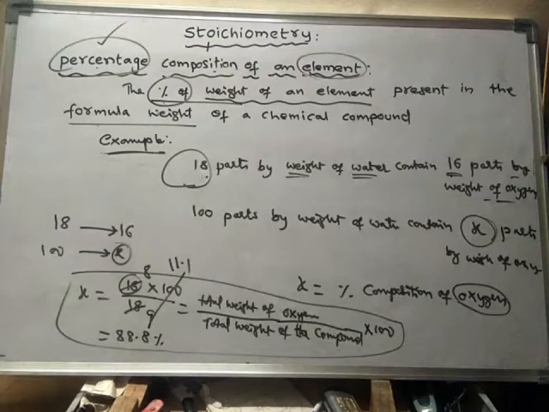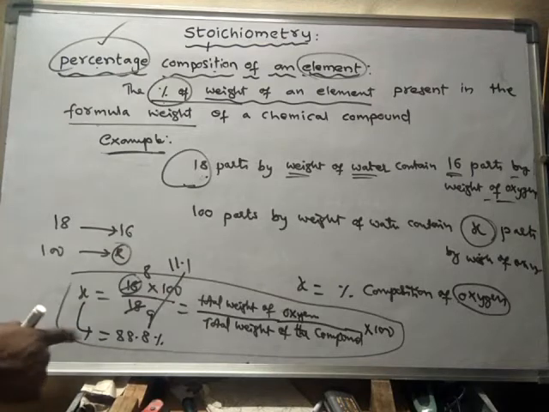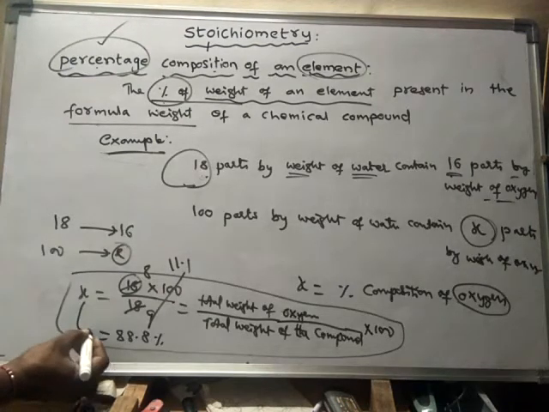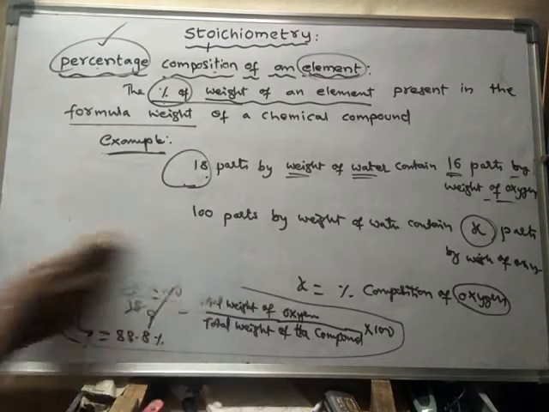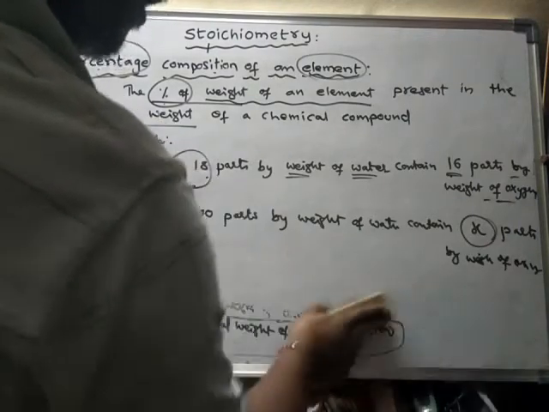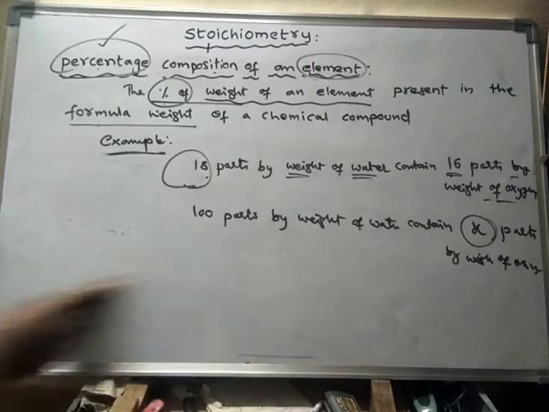So the percentage composition of oxygen in water is 88.8%. Okay, so like this, the percentage composition of an element can be found. In general, I'll write this formula in a general way so that it is applicable to any compound or any element.